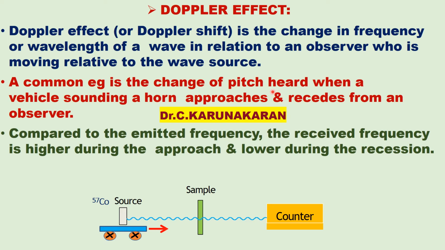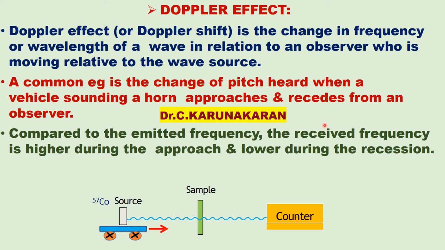When a train is moving towards you, you will observe an increase in the pitch. When the train moves away from you, there will be a decrease in the pitch.